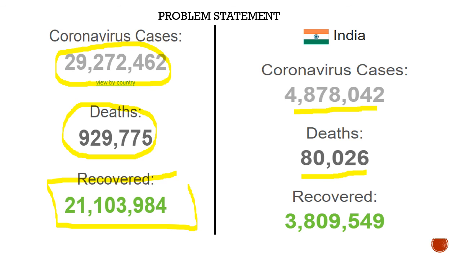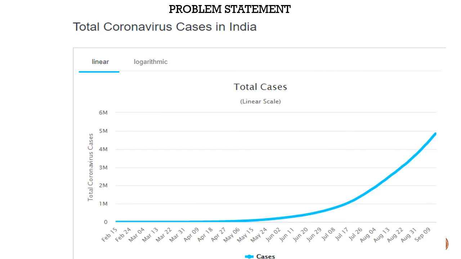Around 80,000 deaths already reported, and these many have already recovered. Okay, so this is the current problem statement in the world as well as in our country. Now, if you see this particular graph with total number of cases on the y-axis and the time duration on the x-axis, there were decimal number of cases initially in our country, and the cases started rising from June 20 onwards. And if you see now, this is following a parabolic curve.